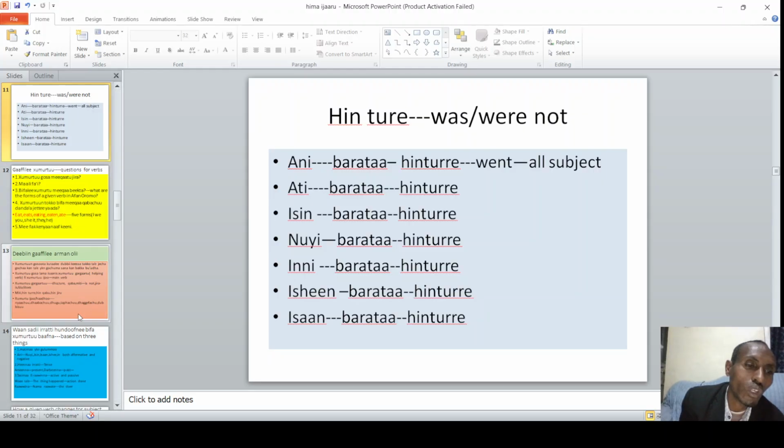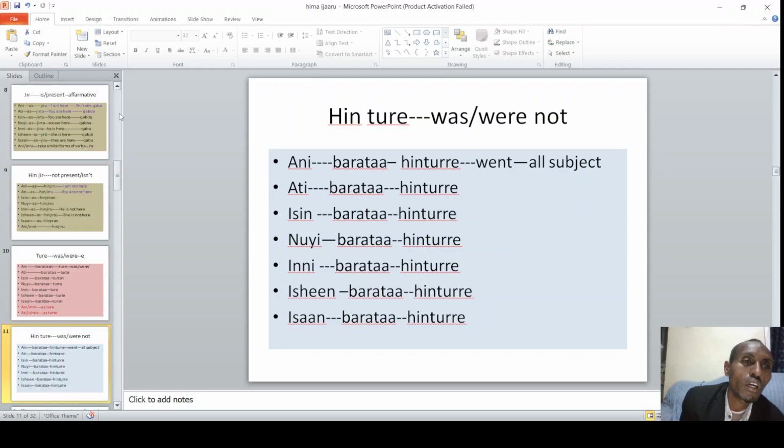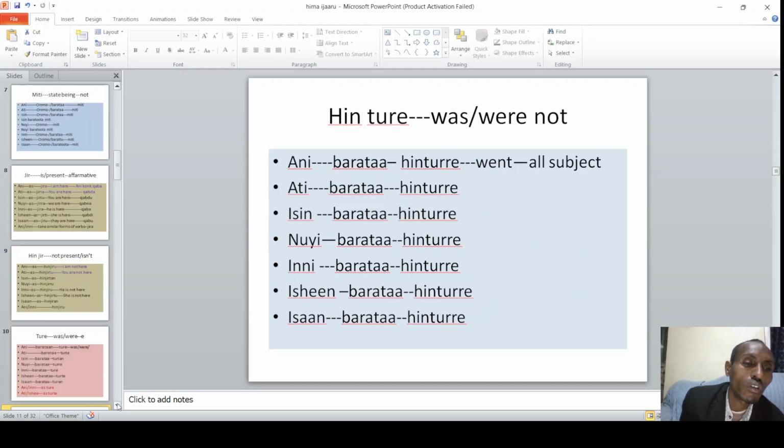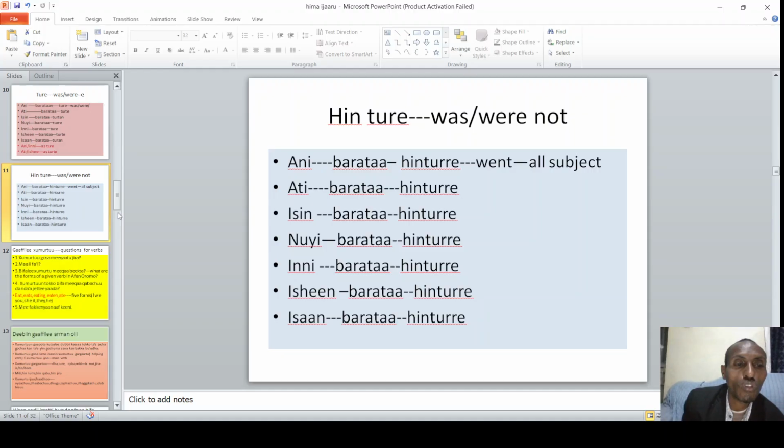So we start from da. We have miti, we have jirra, we have jiru, we have qaba and qabu. Yeah. We have ture and then we have turre. So these all are what? The helping verbs. The helping verbs that we have to equip ourselves with.